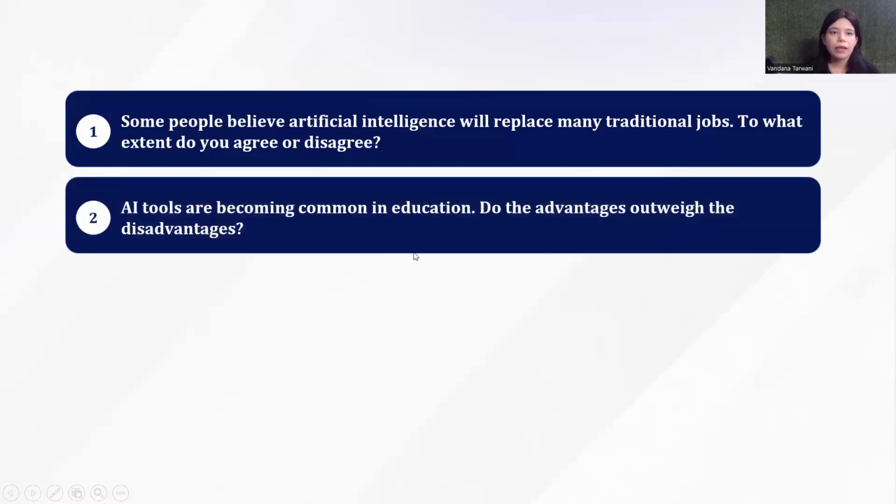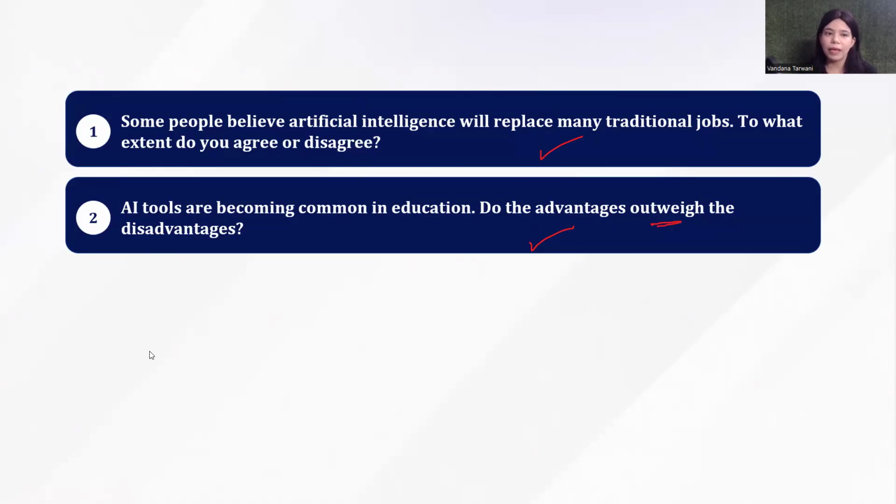Next up, AI tools are becoming common in education. Do the advantages outweigh the disadvantages? The first one is an opinion essay. The second one is the advantage and disadvantage essay, wherein along with pros and cons, you have to state your opinion also.